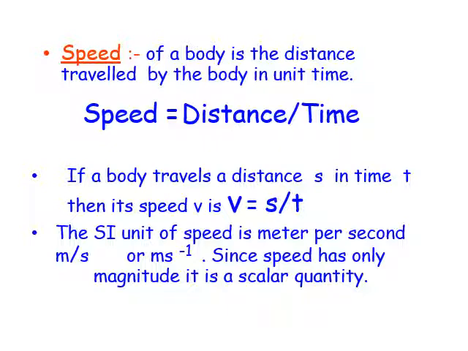S is for distance and t is for time. So speed is equal to distance upon time. The SI unit of speed is meters per second, m/s or m s to the power minus 1. Since speed has only magnitude and no direction, it is a scalar quantity.